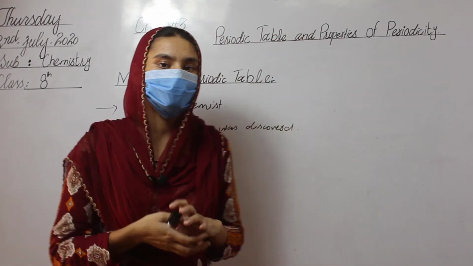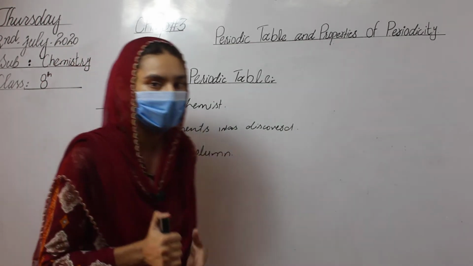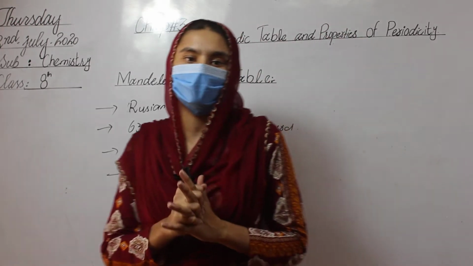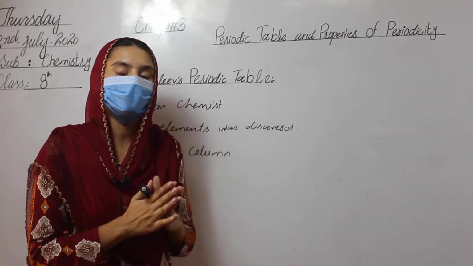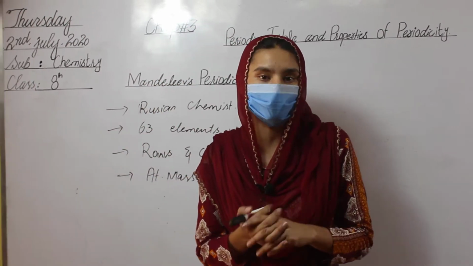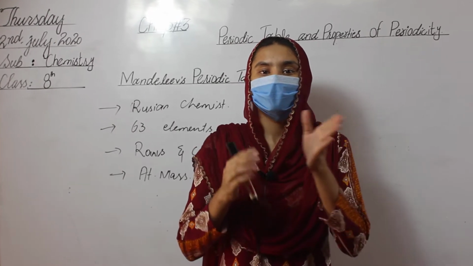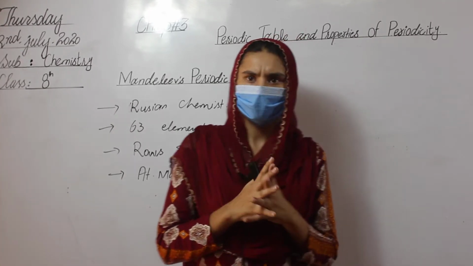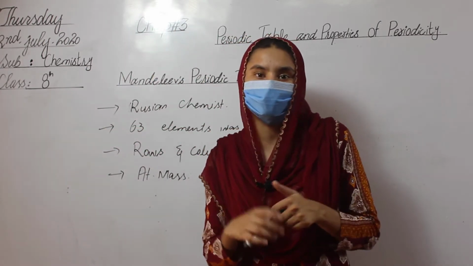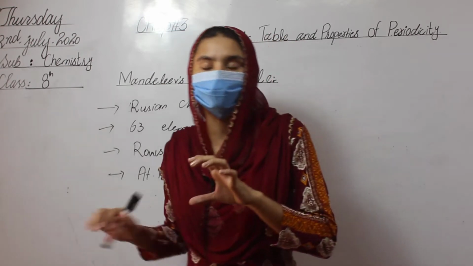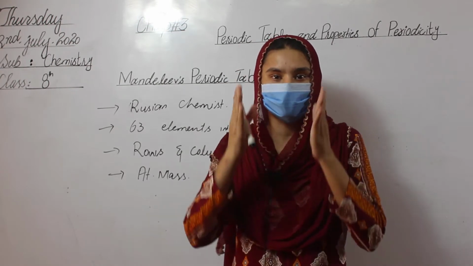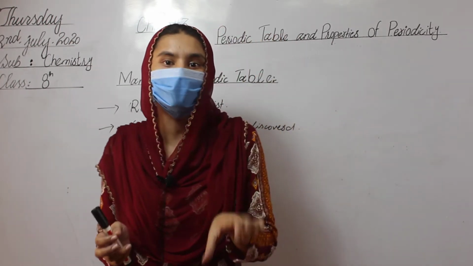When the elements are arranged in rows and columns by increasing atomic mass, the elements which have the same properties lie in the same group. Let's suppose if 8 or 9 elements have the same properties, when they are arranged by increasing atomic mass, all 8 or 9 elements are arranged in the same column or the same vertical row.